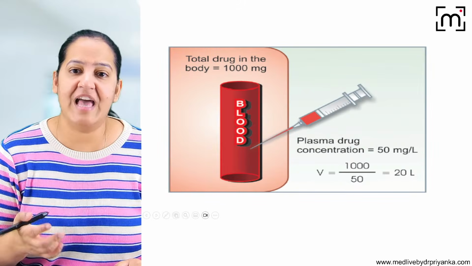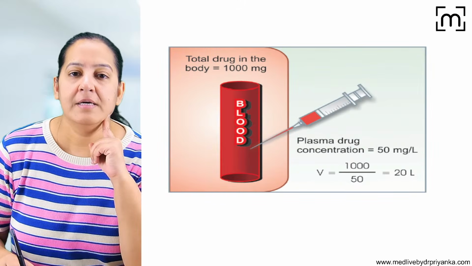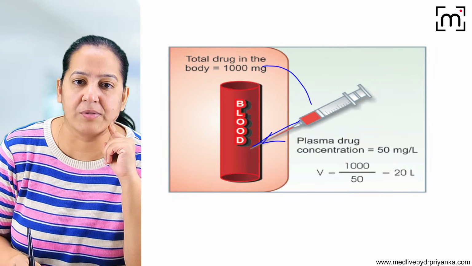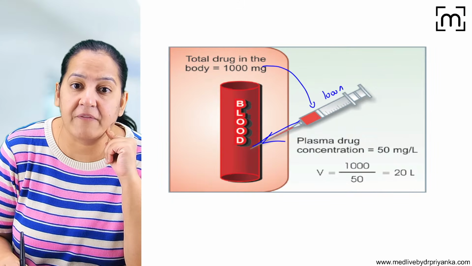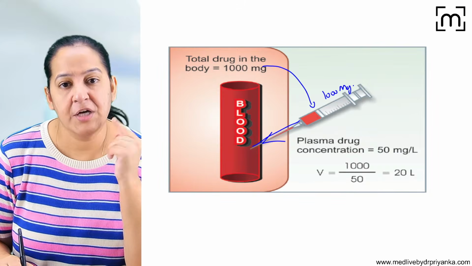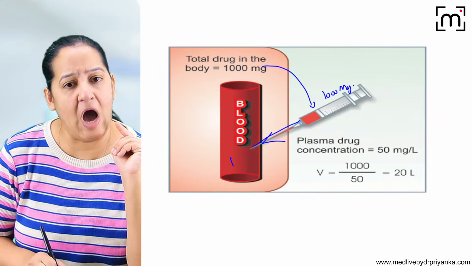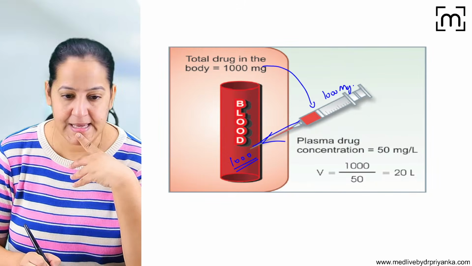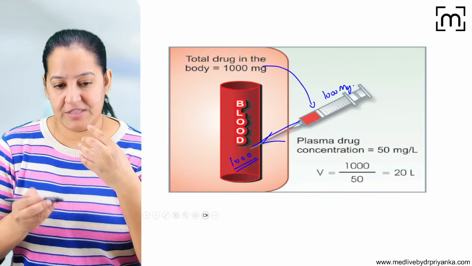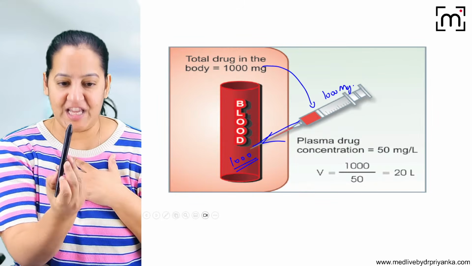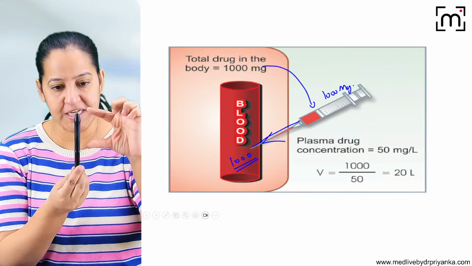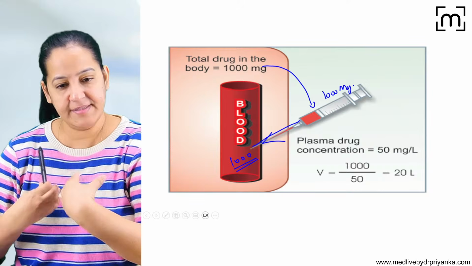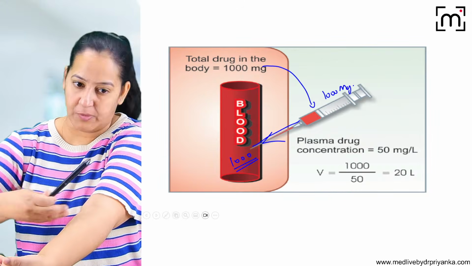Let me explain with the help of an example. Listen. Just suppose I am giving an IV injection of a drug containing 1000 milligram. You'll say, ma'am, it is IV, so the complete 1000 will go in the blood because it is not oral. Yes. Suppose I am the patient, the subject. You have filled 1000 milligram of a drug in the injection and you inject it inside me, so the complete 1000 has gone into my blood.